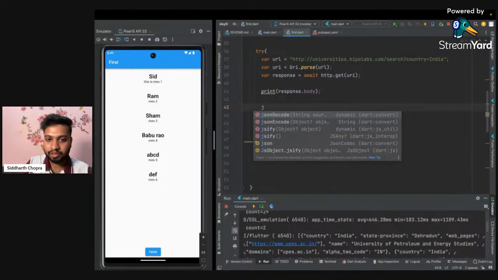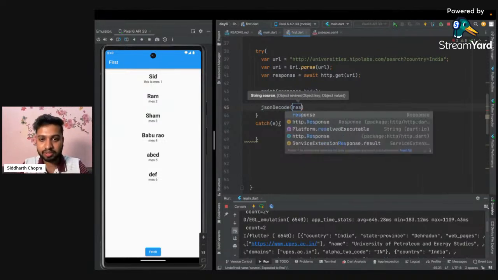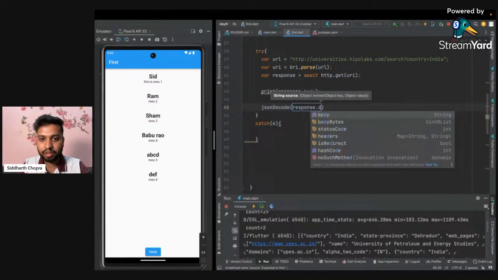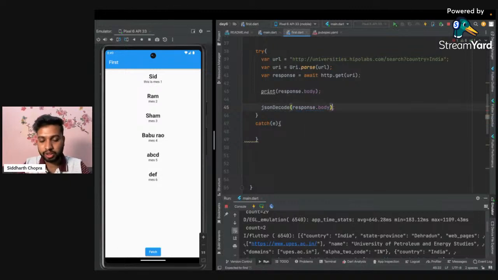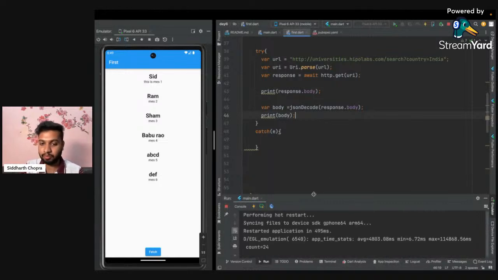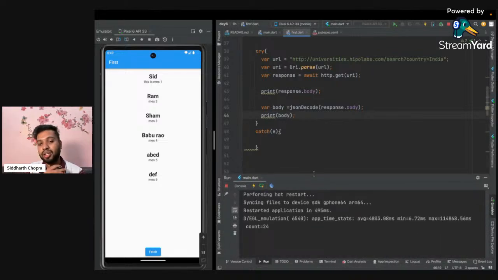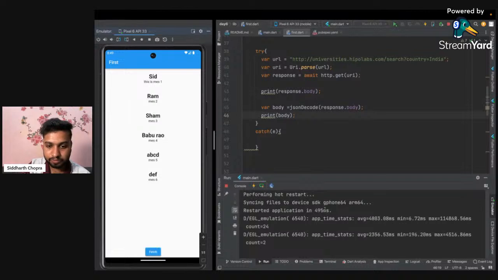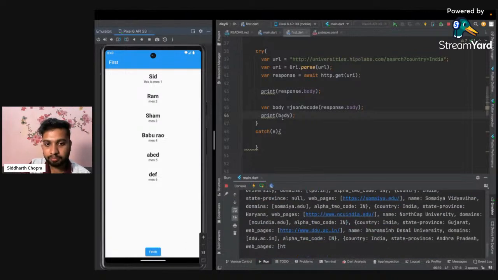So I'm decoding this JSON, parsing response.body, and I will store it in another variable with the name body. And instead of printing it here, I will print the body directly. The data type of the body will actually be a map, because JSON decode returns a map here. In Flutter, this is exactly like a key value pair, but it is a different data type. So now we have the body.